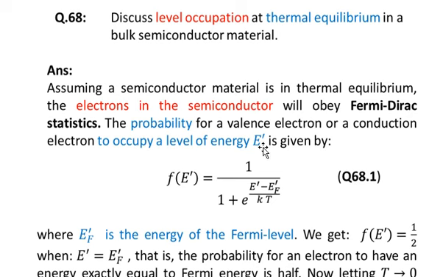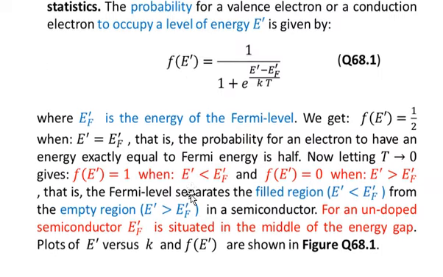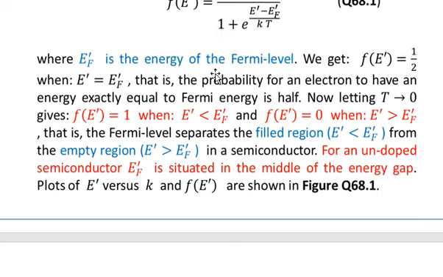And if E prime belongs to a level in the valence band, then this will give you the probability that a valence electron could occupy an energy state E prime. So in both these cases, F of E prime will give you the probability of occupancy of energy level E prime by the electron, where E F prime is the energy of the Fermi level.